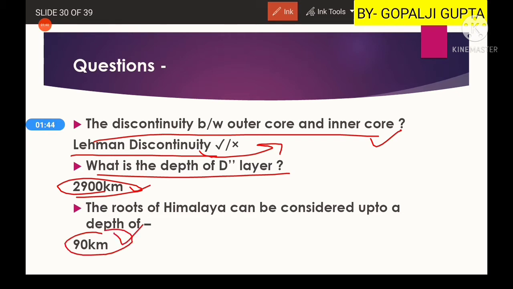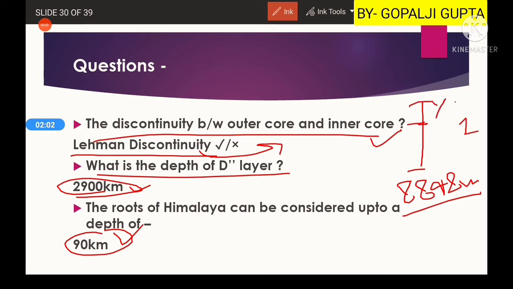As you know, the height is around 8848 meters. In Airy's hypothesis, if the total length is 1, then the upper part which is shown is 1/9 and the remaining part is 8/9. So if this is around 9 kilometers, then definitely this will become around 90 kilometers.